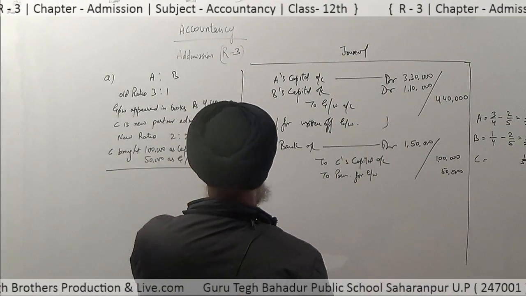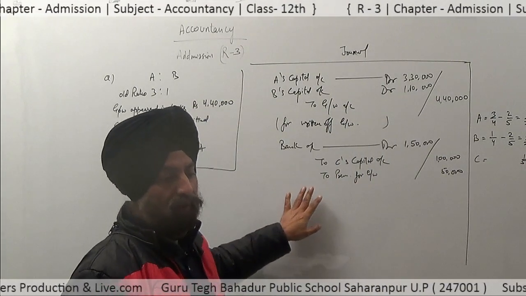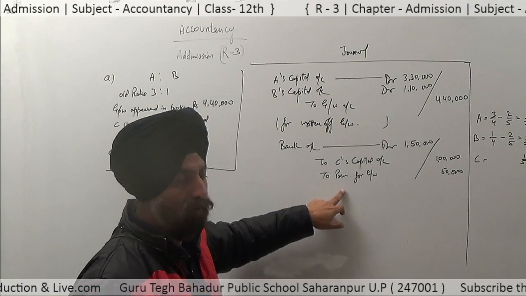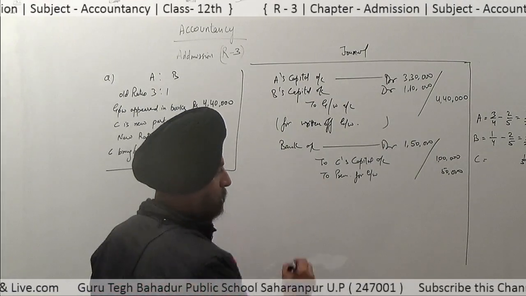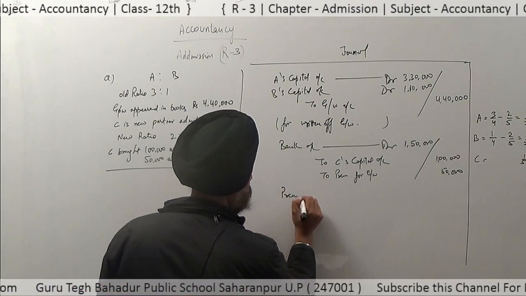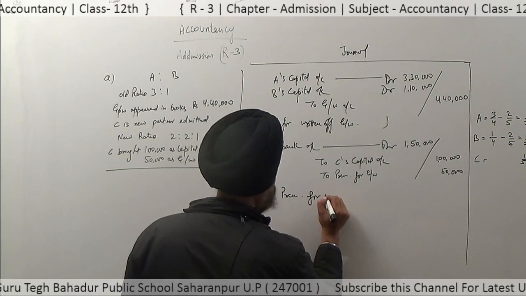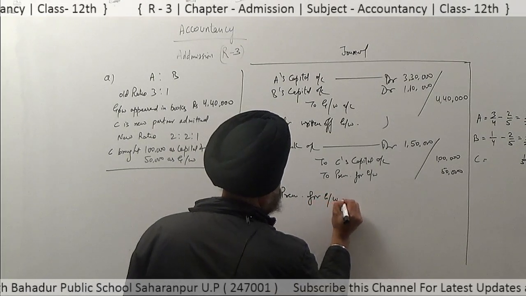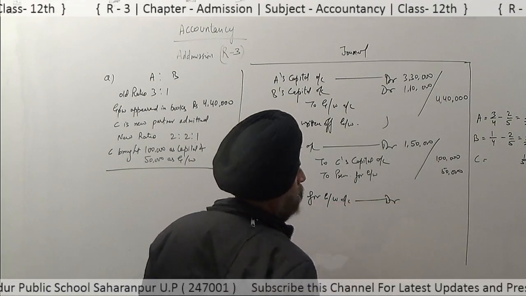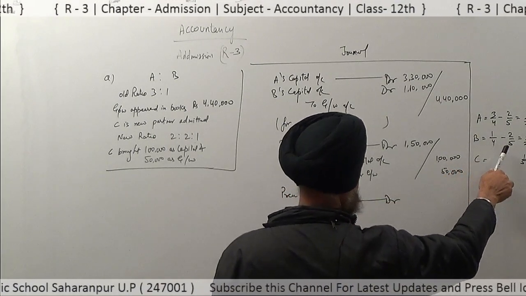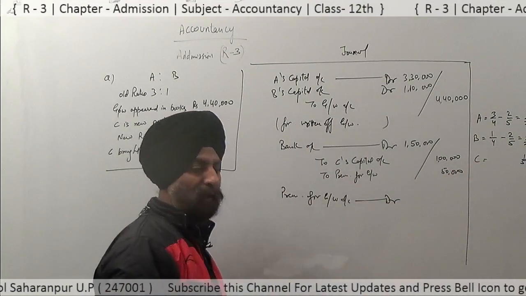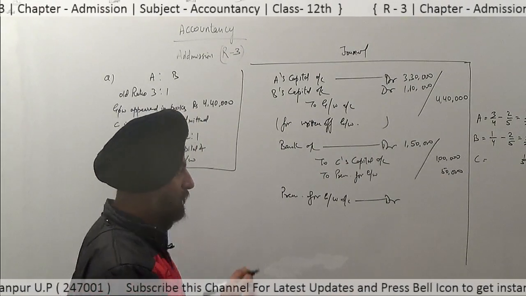So the new entry for this: premium for goodwill account debit. B gains in this change of ratio, so B also brings an amount of 37,500.